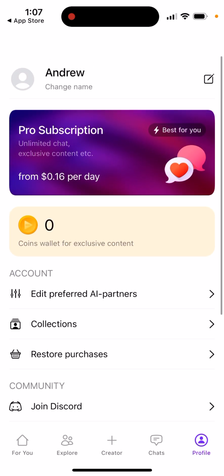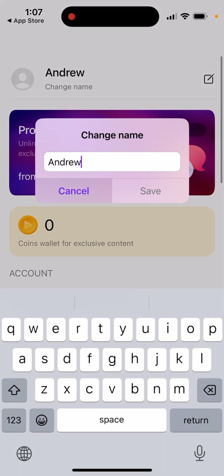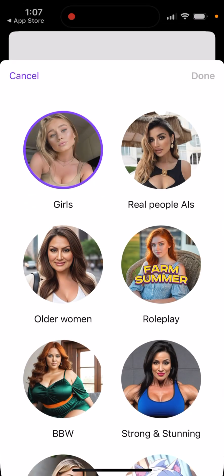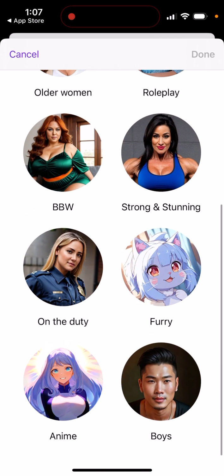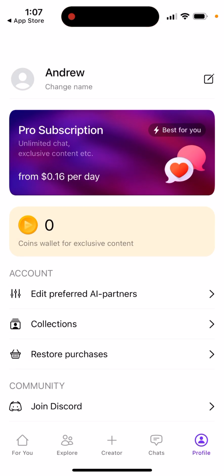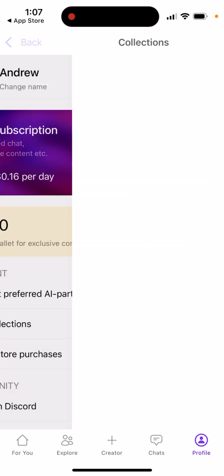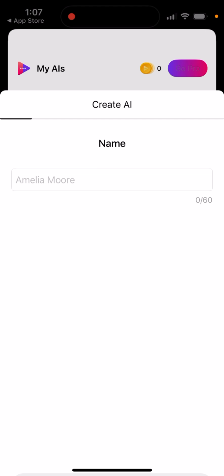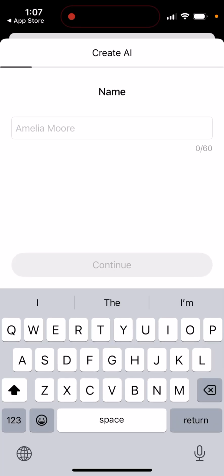So that's basically the idea. You can also change your name. I don't know how to add a photo. Then you have the filters, what you're editing, collections. I don't know what that is. So it's a very minimalistic app, and people like it for that. And again, you can just go and create your first bot.